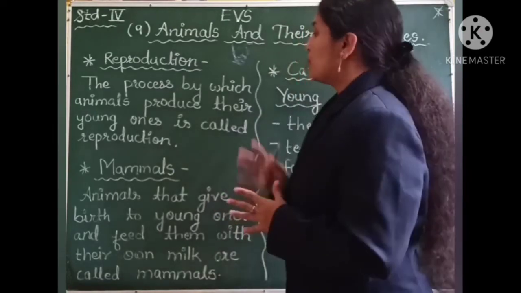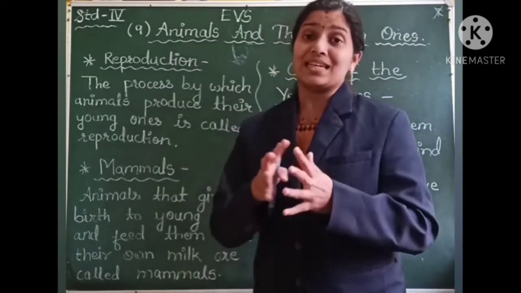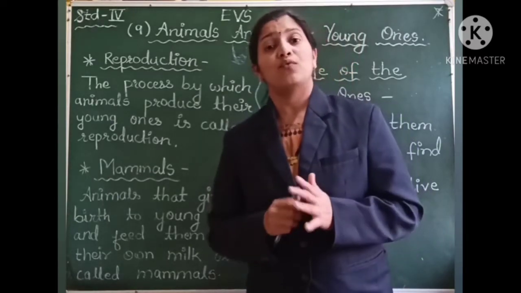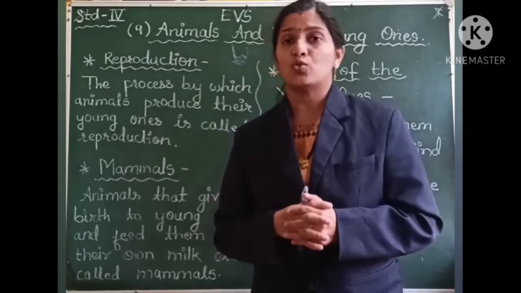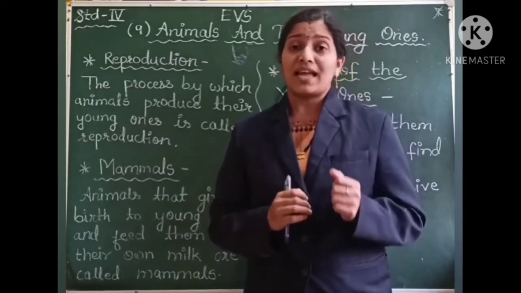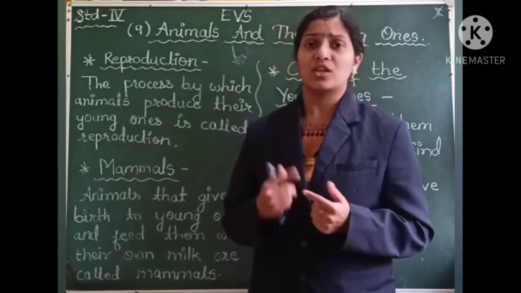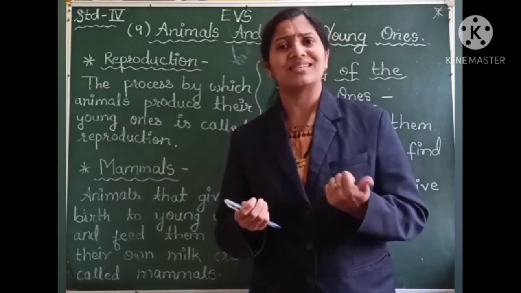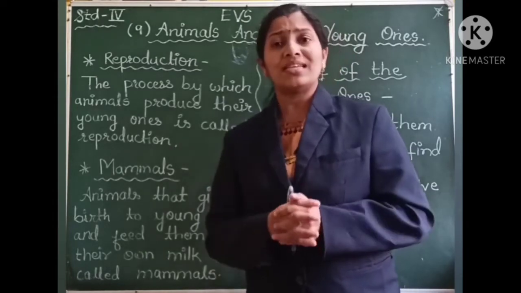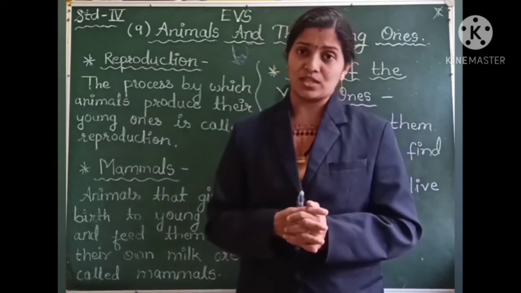Now we will learn both these ways one after one in detail. So the first way of reproduction is by giving direct birth. Animals like cows, buffaloes, dog, cat, even human beings, then tigers, leopards, lions, deer, rabbit, all these animals give direct birth to their young ones.